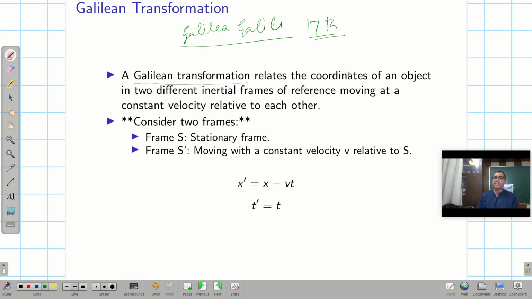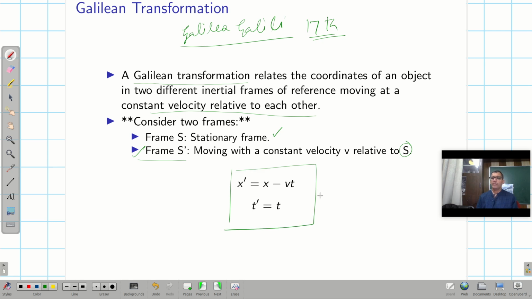They relate the coordinates of an object in two different inertial frame of references moving at constant velocity with each other, right? So if we consider two frame of references, one is the stationary frame S and another is the frame S prime, which is moving with the constant velocity v relative to S, and these are the transformation equations.